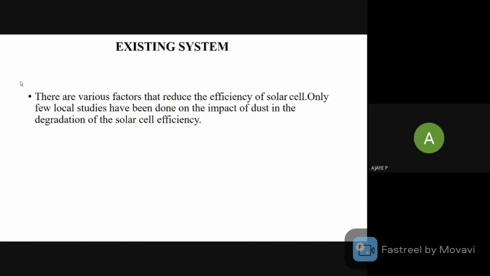In existing methodology, there are various factors that reduce the efficiency of solar cell. Only few local studies have been done on the impact of dust in the degradation of the solar cell efficiency.